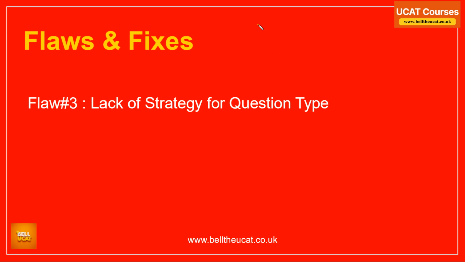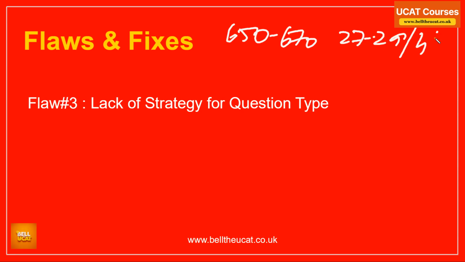Your goal up till now, I'll start with the ones who are aiming for 650 to 670. That's your ultimate goal. And how do I get 650 to 670? I need to get 27 or 29 out of 44 questions correct. Right, then, strategy for question type.